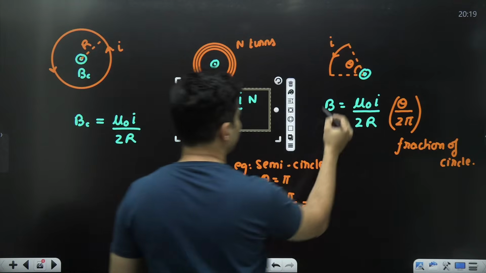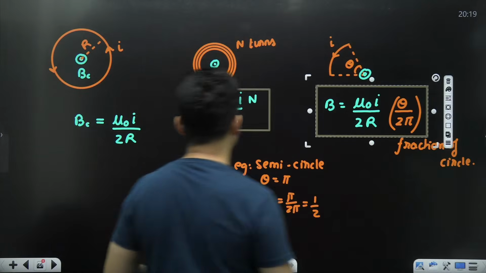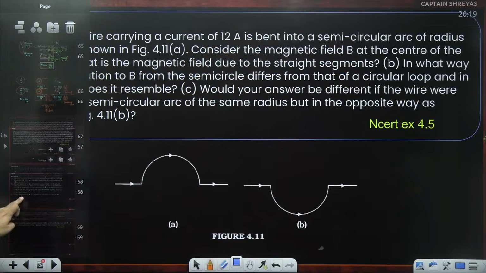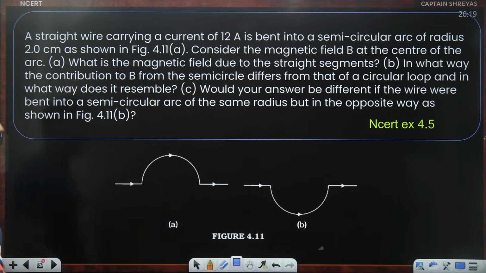This is for n turns. This is for an arc. That's all. So there are some nice questions on this. Let's have a look over here.